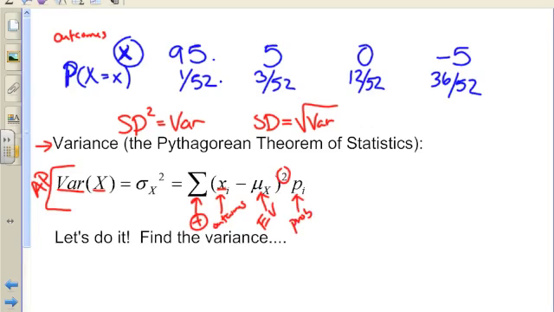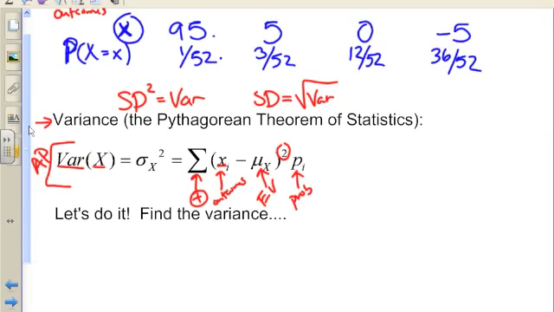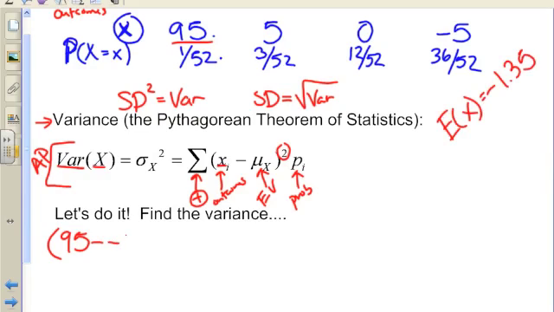Let's find the variance. I'm going to help you write all this out, and then you're going to have some fun typing in your calculator. Okay, so I'm going to start here with this parentheses. I take an outcome. Here's an outcome like 95. I subtract my expected value. Now, don't forget, we've calculated the expected value of x on the previous page. It was negative 1.35. So I'm going to subtract a negative 1.35. Yes, I know, minus a minus makes positive. I just want to make sure you can see this minus comes from the formula, and this negative comes from the expected value. So I'll square that, and then I'm going to multiply it by the probability, 1 over 52.